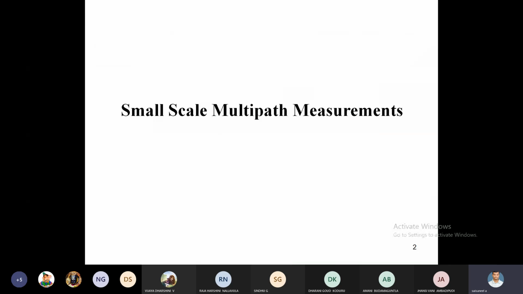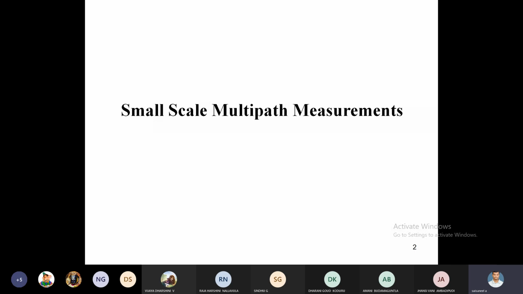Today's topic is small scale multipath measurements. Why are we going for this topic? Is there any disturbance between transmitter and receiver when air is the medium?